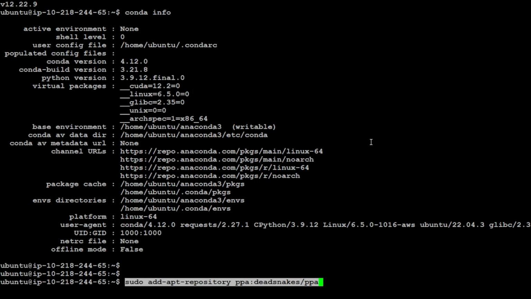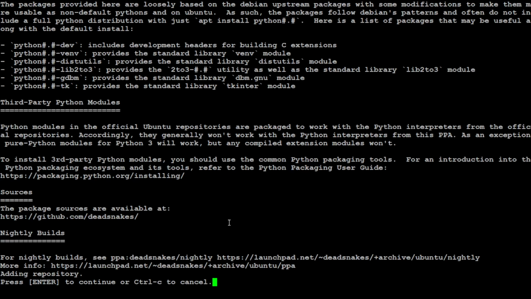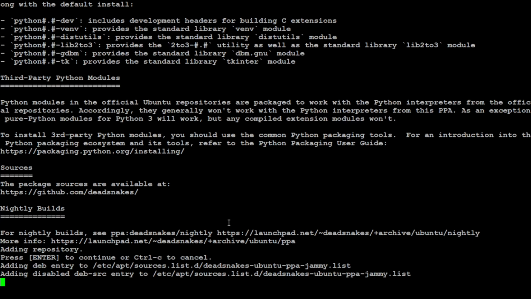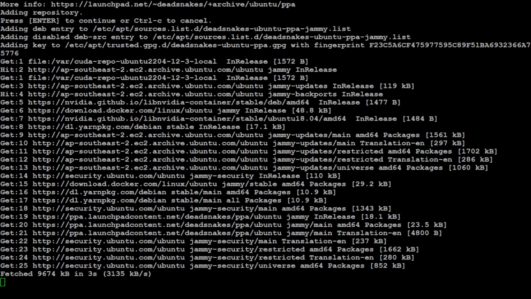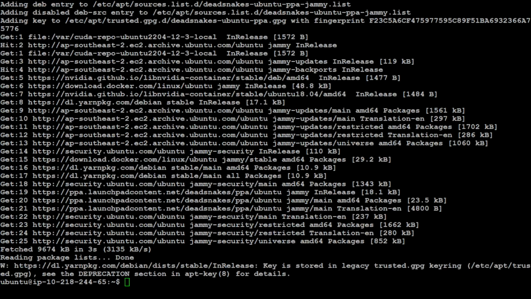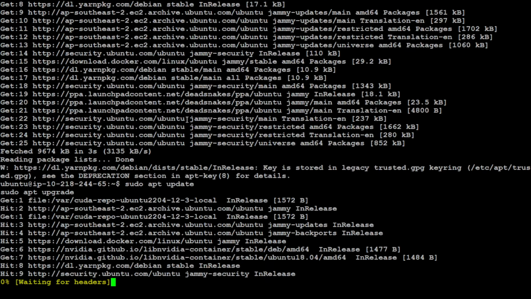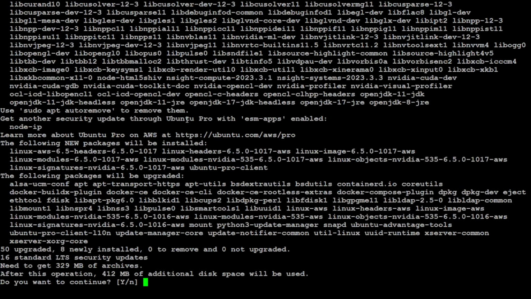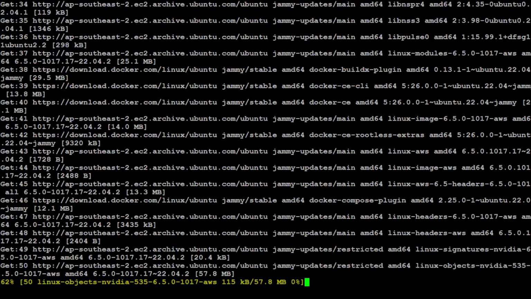In order to upgrade Python, I'm simply adding the repo on my Ubuntu system. Let's wait and let's press enter to continue. It takes a bit of time, so let's wait for it to finish. And that is done. Let's update and upgrade my system. And it again takes a bit of time. Just press Y here. And that should be done.